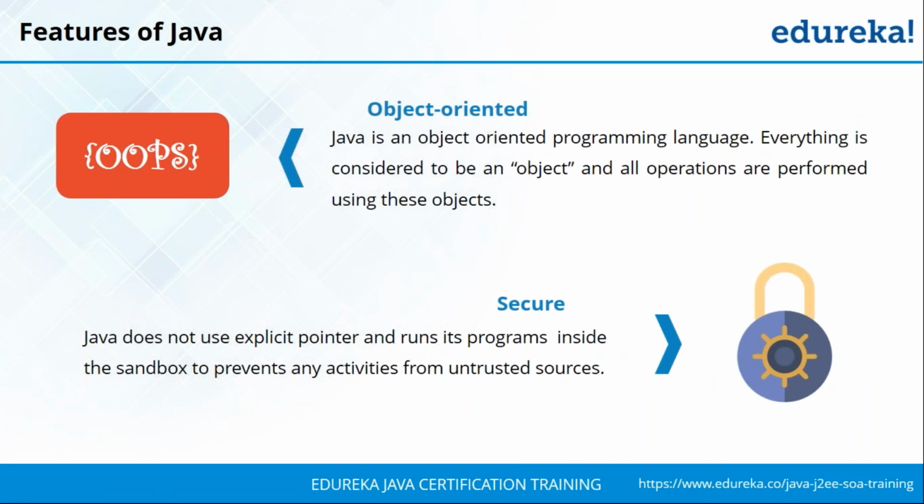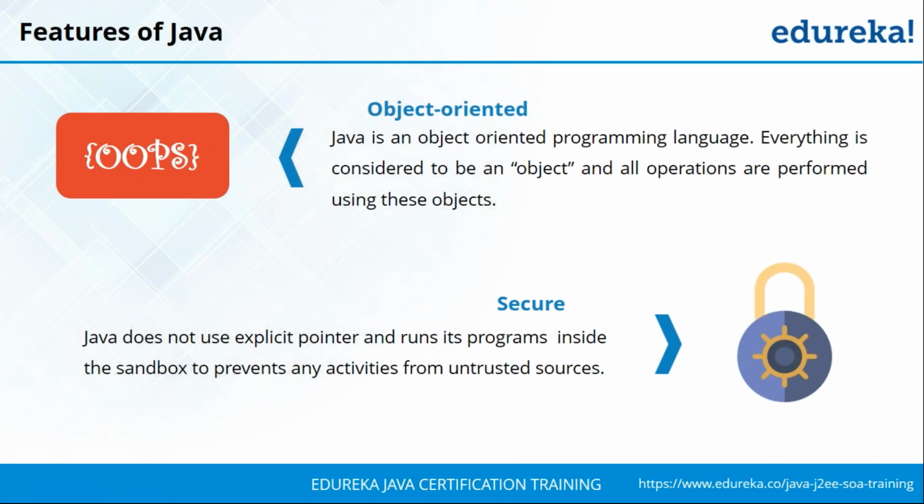We've already discussed that everything in Java is considered to be an object, and every operation that you're going to be performing is through these objects itself. Now, when we talk about the security feature of Java, Java does not use the concept of pointers. If some of you are familiar with C++, there's this concept of pointers, which basically means you're pointing to a specific memory location. This is something a lot of programmers face hassle in, so that concept is completely removed from Java as well.